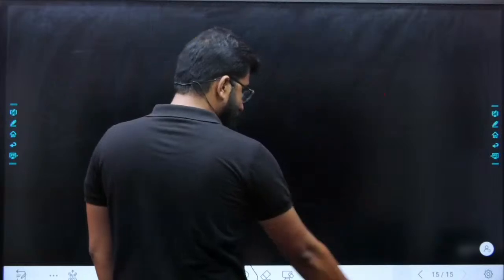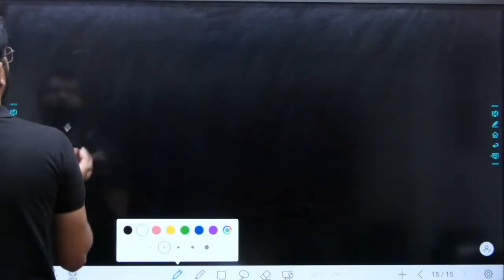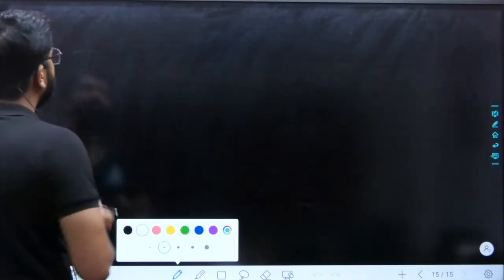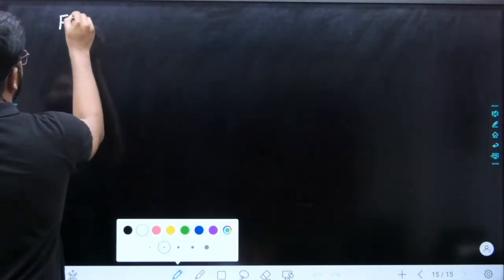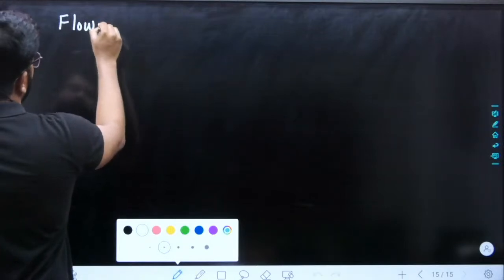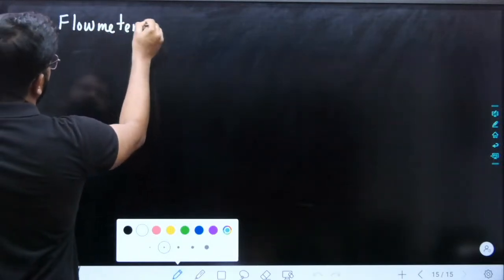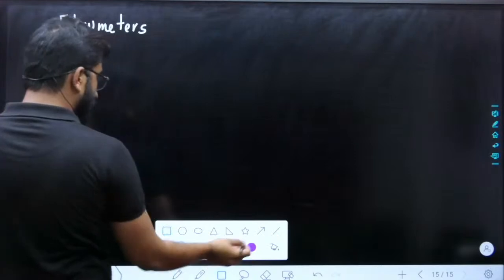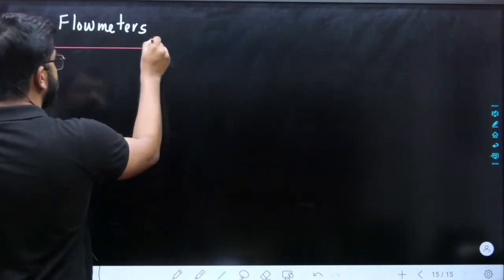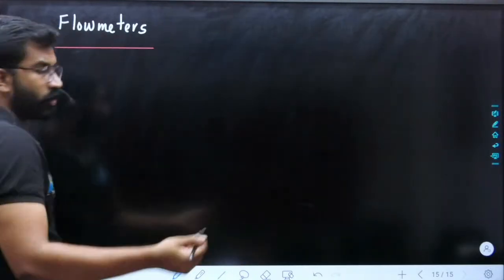Yes, next, flow meters. Basically, obstruction flow meters are there. Obstruction flow meters include the Venturi and the orifice. Questions are usually based on Venturi and orifice. Venturi or orifice are obstruction flow meters.